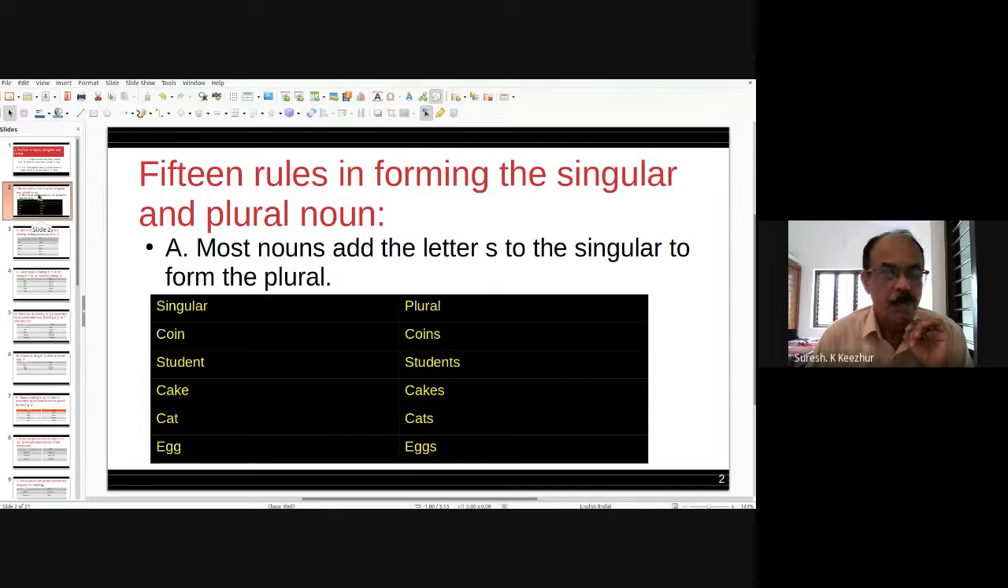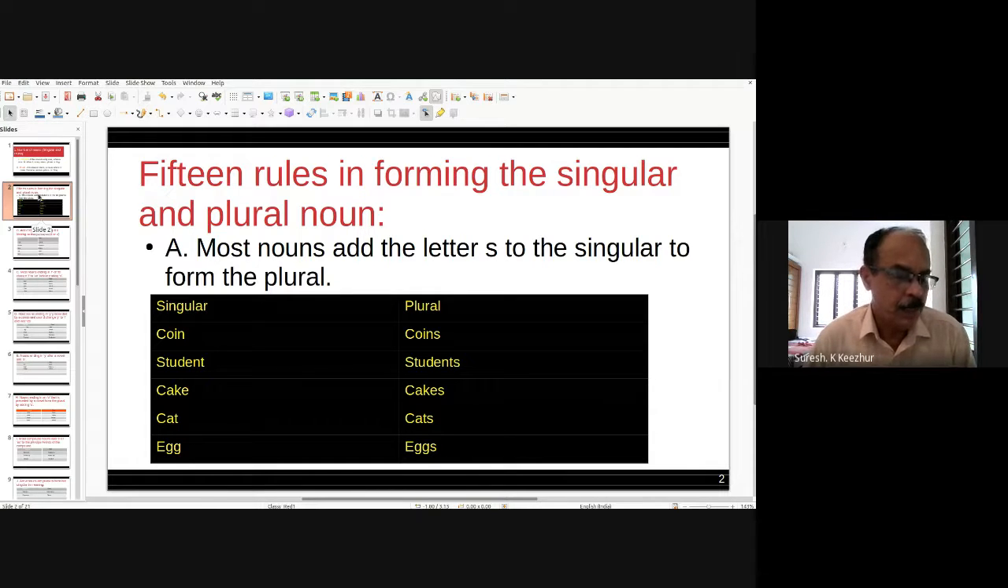For example, measles is the name of a disease. It is always followed by a singular verb, is. Measles is a common illness among young children.